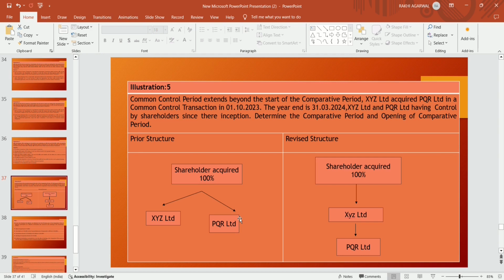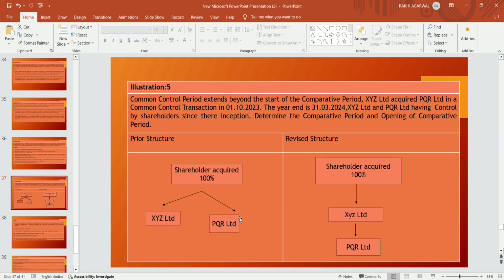Prior to the structure, since inception, shareholders acquired 100% in PQR Limited and XYZ Limited. As mentioned, XYZ Limited and PQR Limited have been controlled by shareholders since their inception. That is the prior structure.